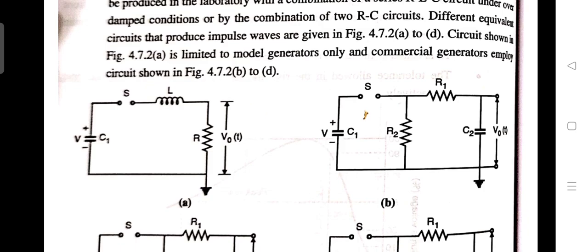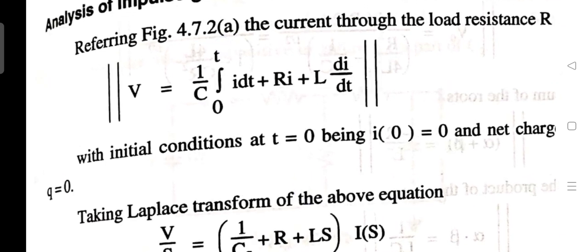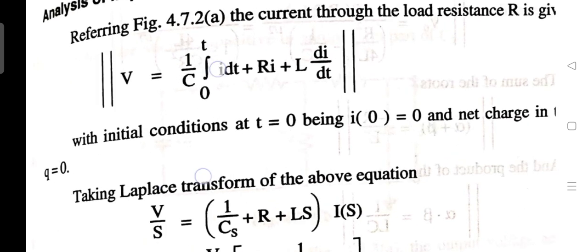We have C1, inductor L and resistor R. The current through the load resistor R is given by V equal to 1 upon C times the integral from 0 to t of i dt plus R into i plus L into di by dt, because all these components are connected in series. With initial condition at t equal to 0, current will be 0 and the charge Q in the circuit will also be 0.